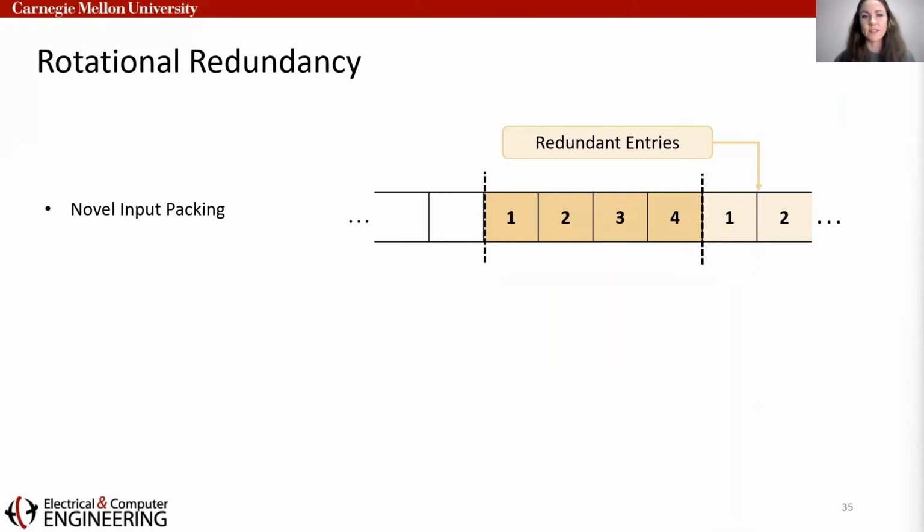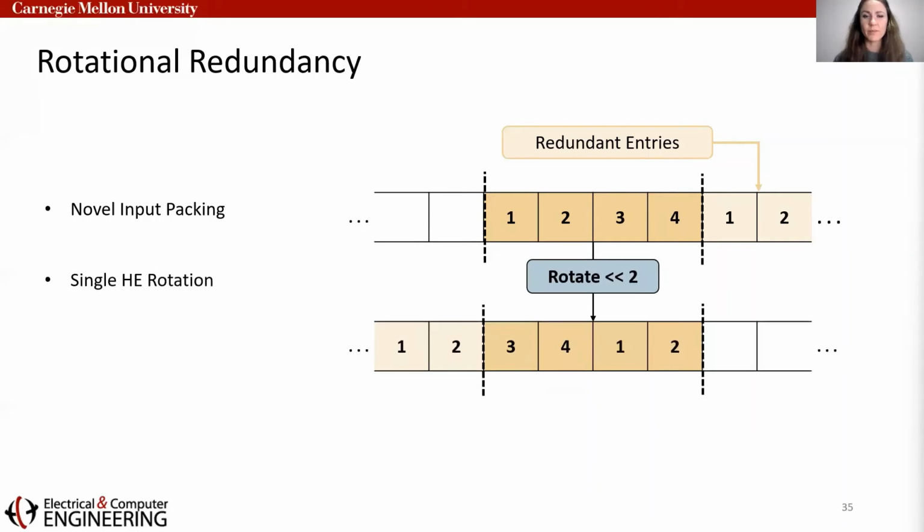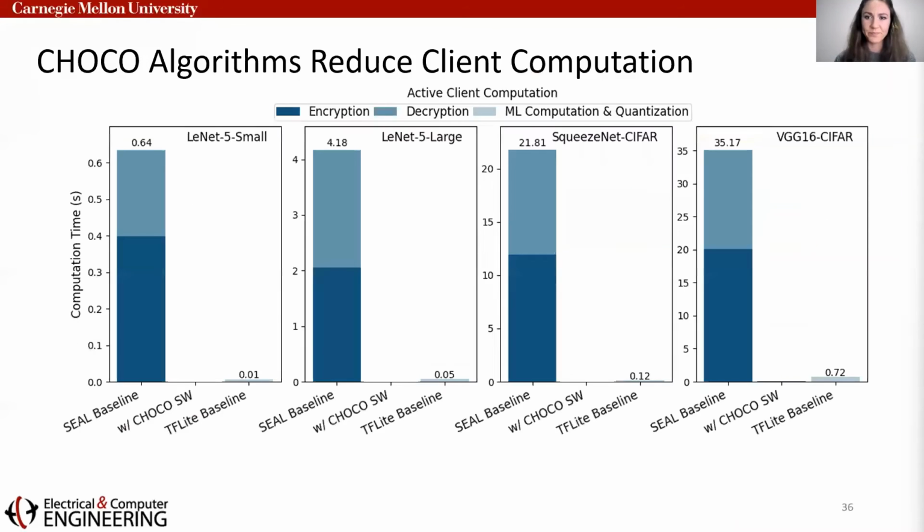Rotational redundancy is a novel way of packing input vectors with redundant entries on either side of the window of interest. In this way, you can perform just a single HE rotation. Those values get rotated in and ultimately produce the expected windowed rotation. By eliminating the extra multiplication and addition operations, this has significantly lower arithmetic depth and thus consumes significantly less of that precious noise budget. Because of the smaller arithmetic depth, we can ultimately use smaller ciphertexts and reduce client computation.